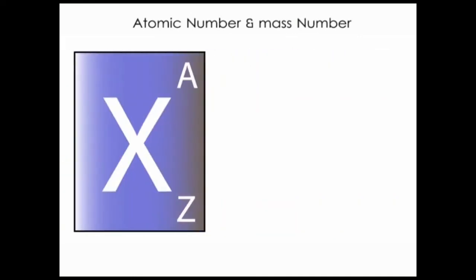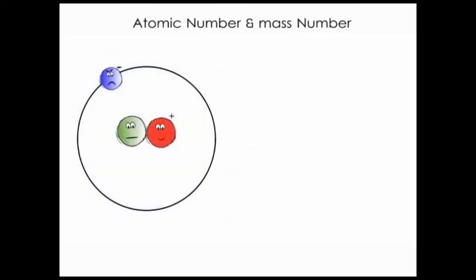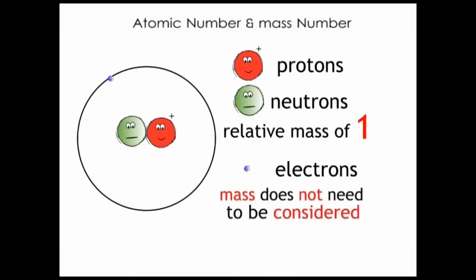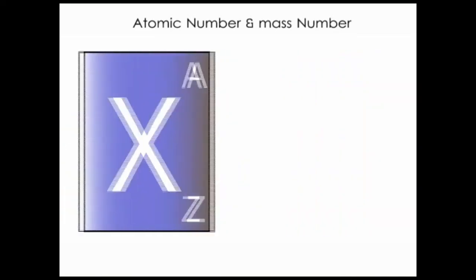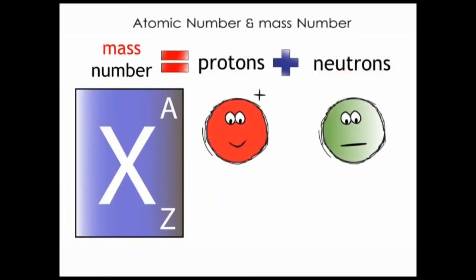The next number is the mass number. It has a symbol A. It tells us how many protons and neutrons are present in one atom of an element. We know that a proton and a neutron each have a relative mass of 1, and that electrons are so small that their mass is negligible. So the mass of an atom is basically due to the mass of protons and neutrons in that atom.